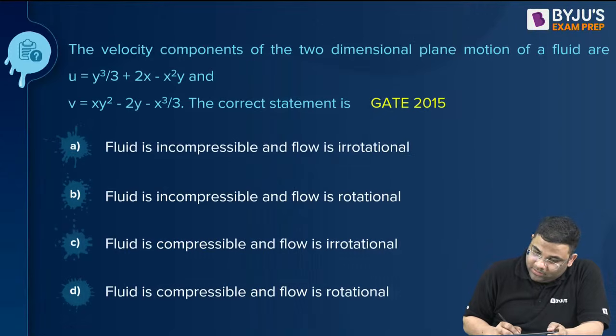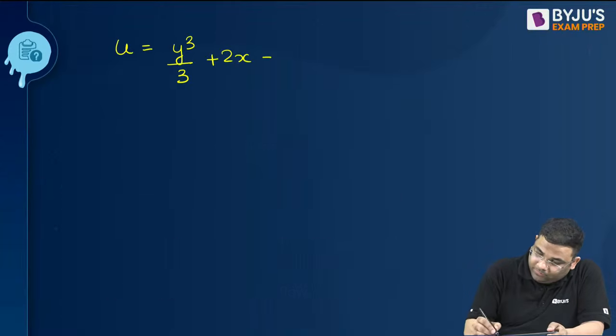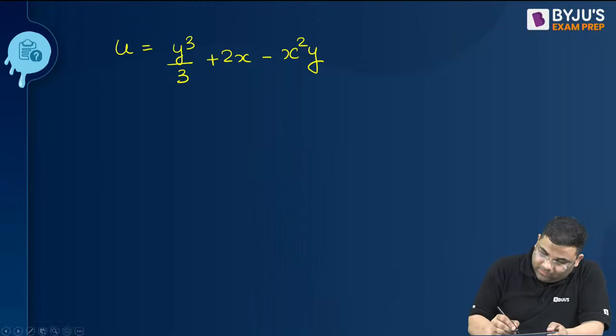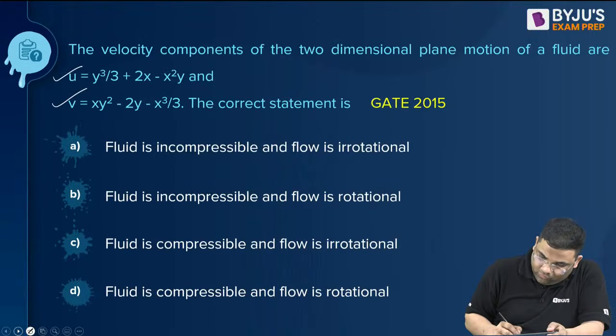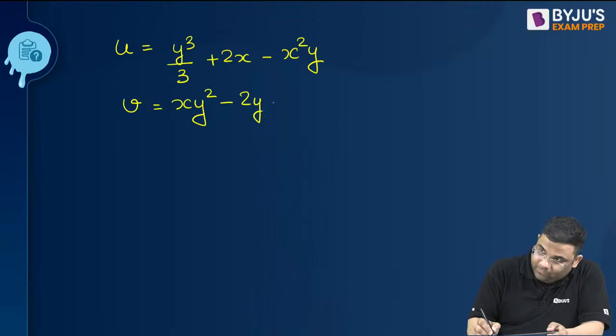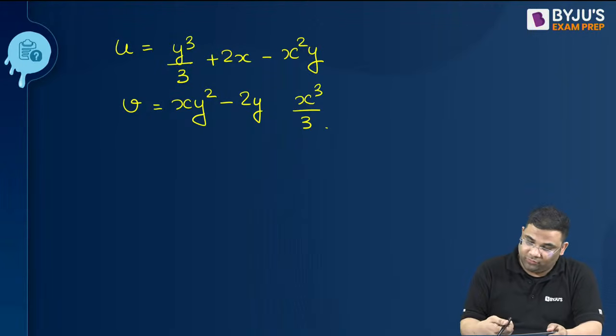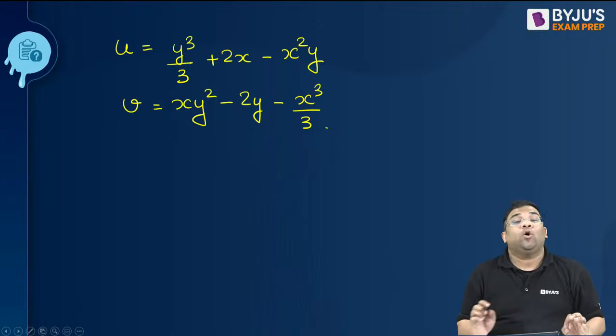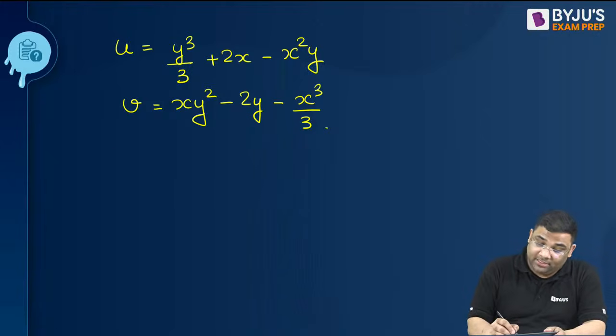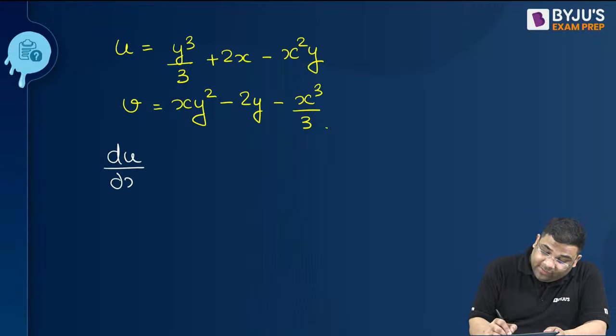Let me just see: minus x squared by 2. And then what is V? V you are getting xy squared minus 2y plus x cubed by 3, or minus x cubed by 3. Okay, so this is the equation. So first thing is incompressible. In that case, what will we check? du by dx plus dv by dy, the continuity equation. I will check whether it is 0 or not.